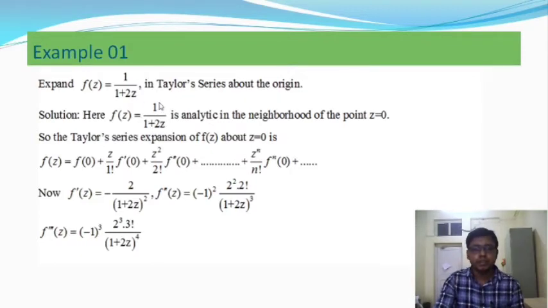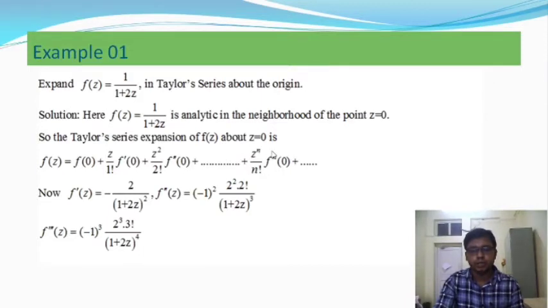So from Taylor's theorem, the Taylor series expansion of f of z about z equal to 0, which is also known as the Maclaurin series, as I mentioned in the previous slide, will be f of z equal to f of 0 plus z by 1 factorial f dash 0 plus z square by 2 factorial f double dash 0, and so on up to z to the power n by n factorial f to the power n of 0.